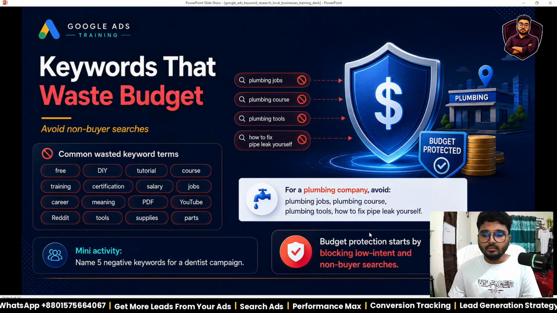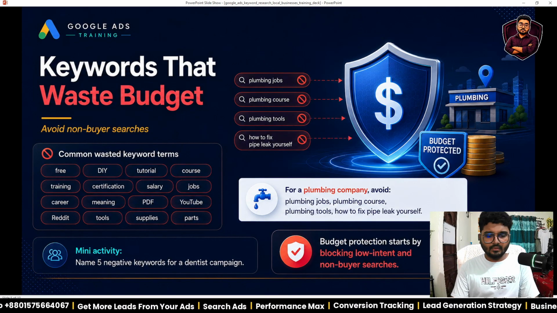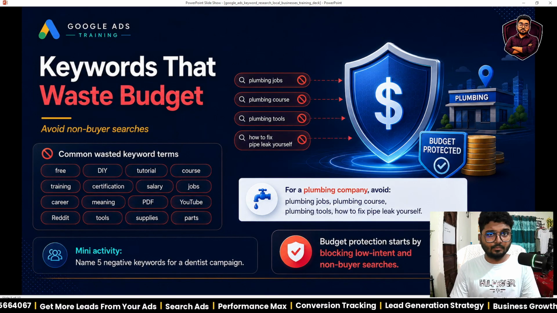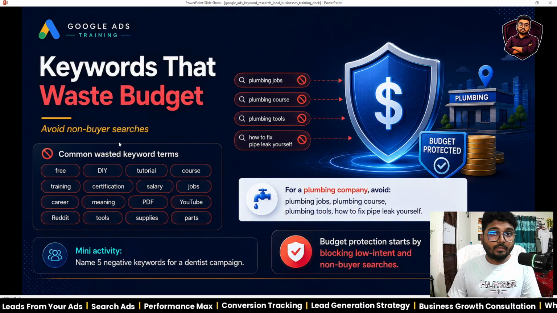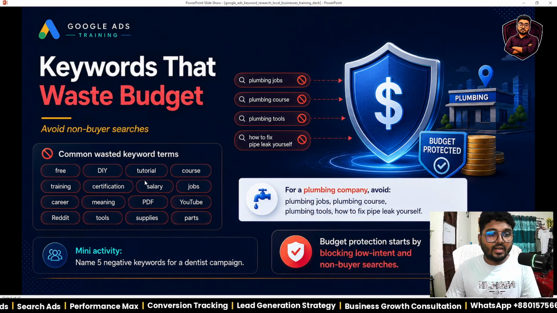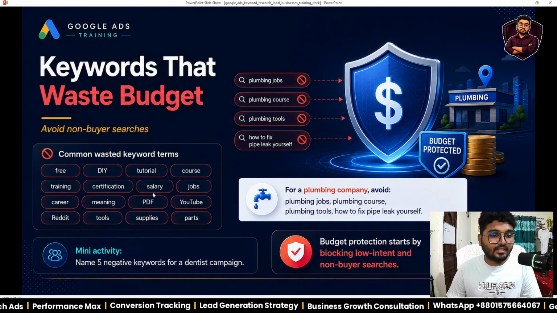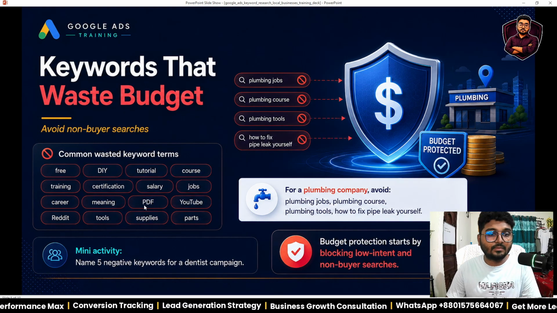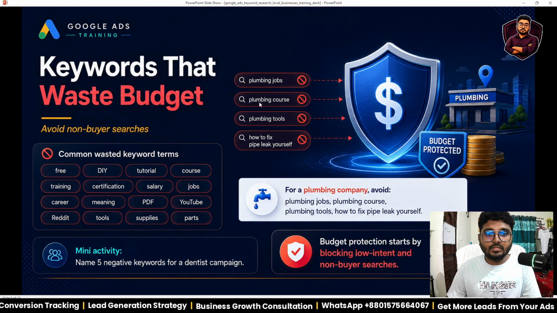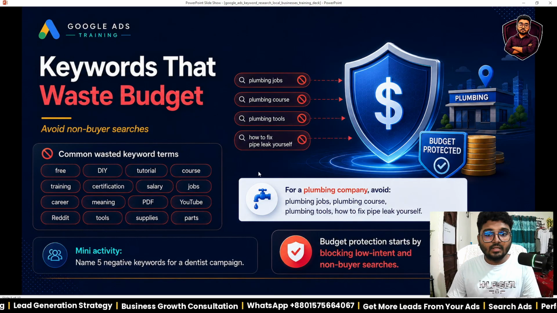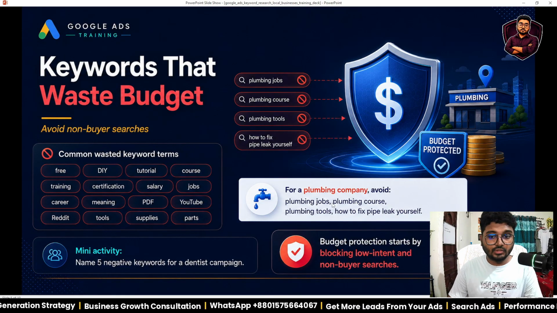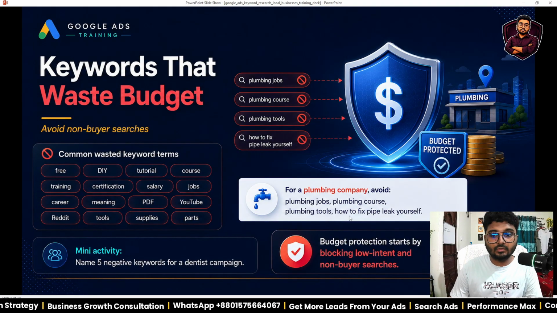In another slide, I give some examples of the types of keywords that will waste your budget. Avoid non-buyer searches. Common wasted keyword terms are free, DIY, tutorial, course, training, certification, salary, jobs, career, meaning, PDF, YouTube, Reddit, tools, supplies, parts. For a plumbing company, avoid plumbing jobs, plumbing course, plumbing tools, how to fix pipe leaks yourself.